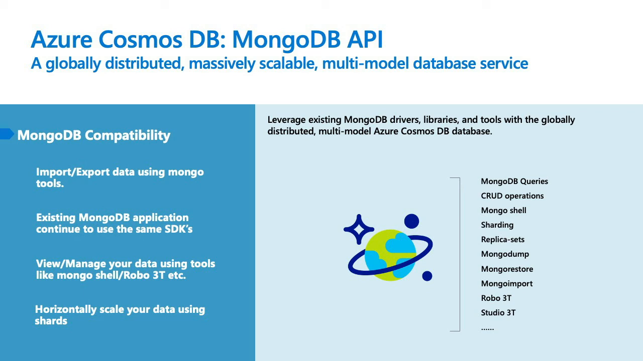If you see here the import export tools and the data visualization tools like Mongo Shell or Robo 3T, all these tools are actually still usable in Cosmos DB. At the same time, all the Mongo operations, what you do in MongoDB, it is still possible in Cosmos DB. So let's move on to the specific benefits about Cassandra API.